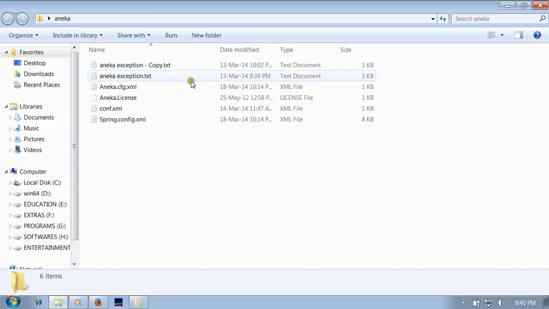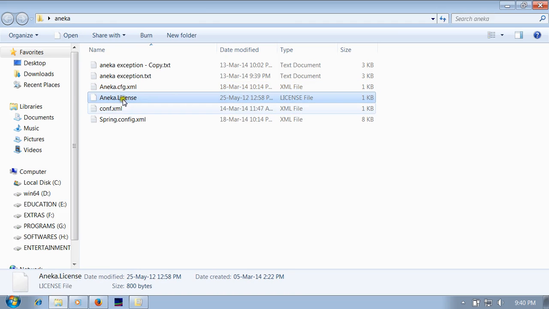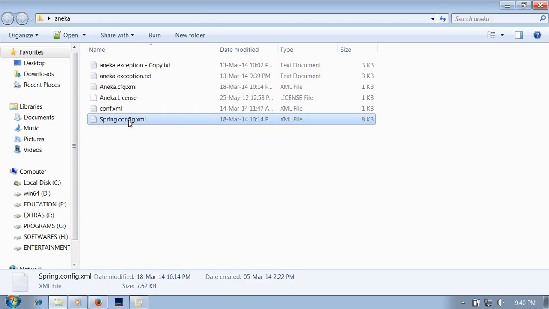In the folder there is the aneka.config file, and also the license file and the spring.config file.